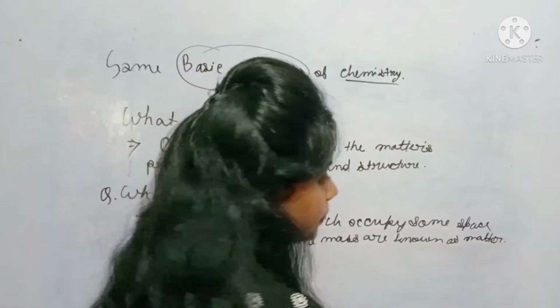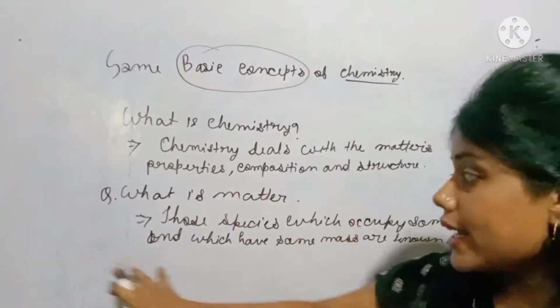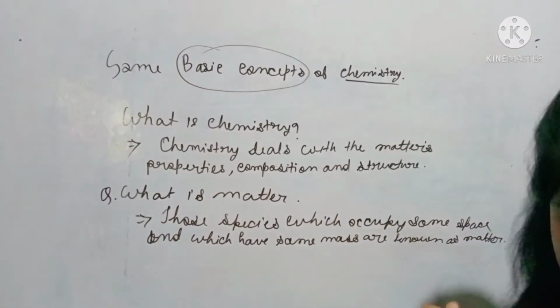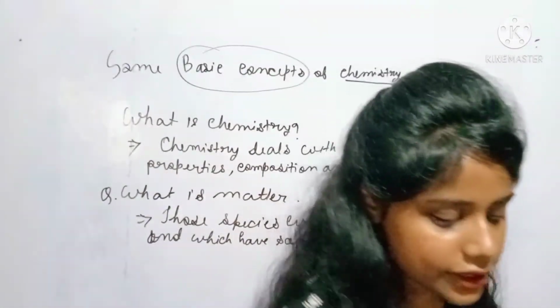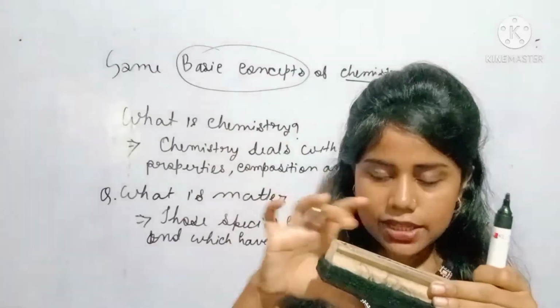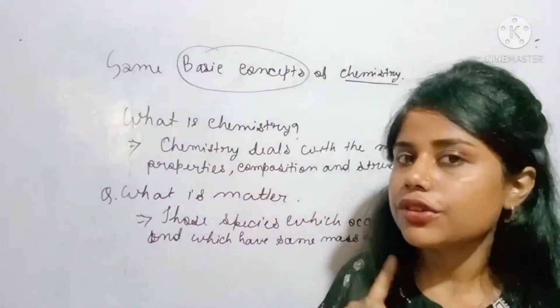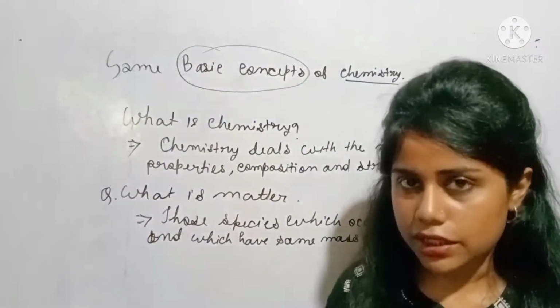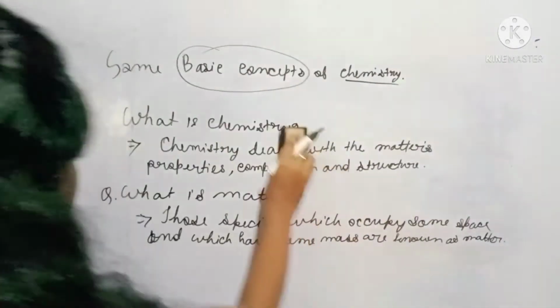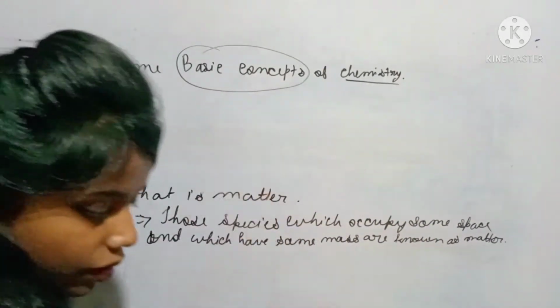Now after learning about matter, this is an example of matter, and this is also an example of matter, because it occupies some space as well as it has some mass. Okay, so now we are going to learn about the classification of matter.